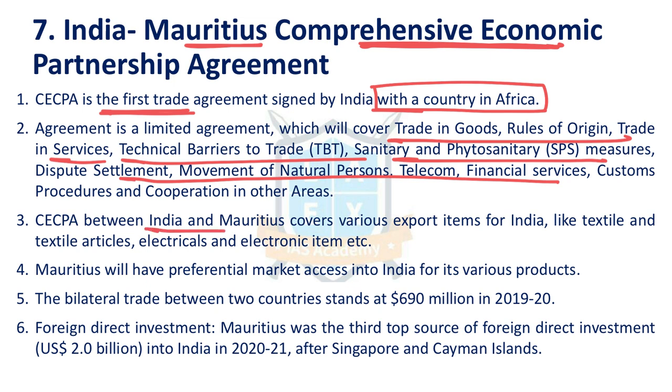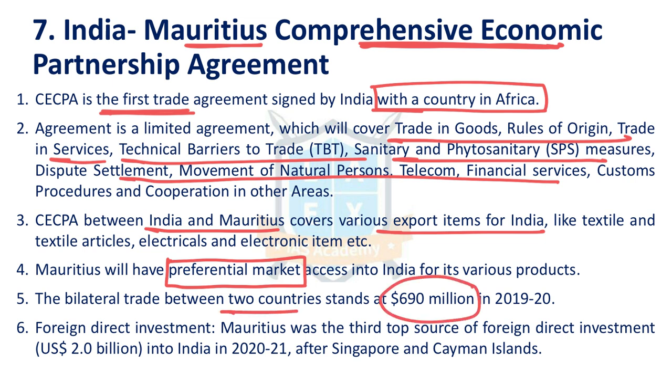This agreement between India and Mauritius covers various export items between the two. Mauritius is one of the preferential market countries for India. Bilateral trade between the two countries stands at $690 billion. This is an Indian Ocean country. With regard to foreign direct investment, Mauritius is in the top 10 sources of FDI.